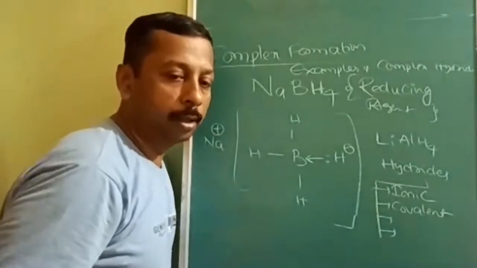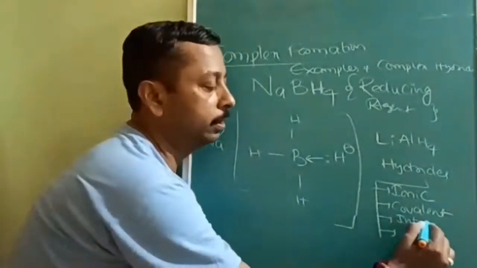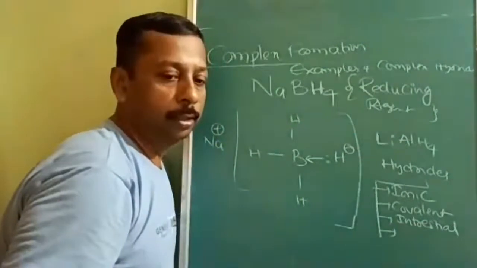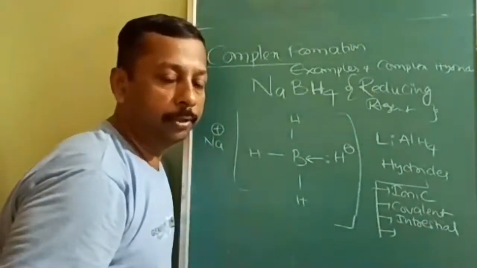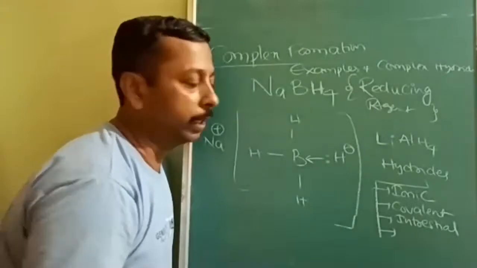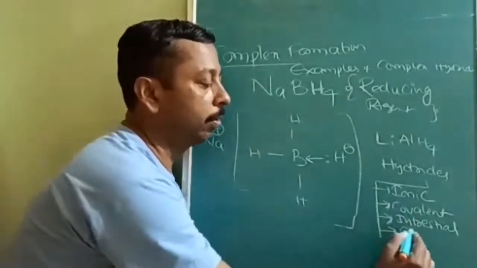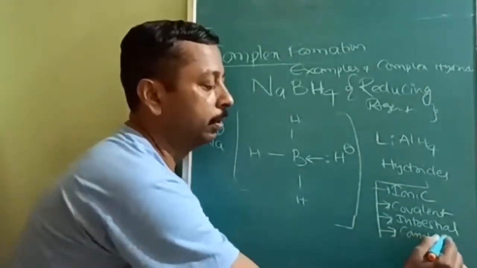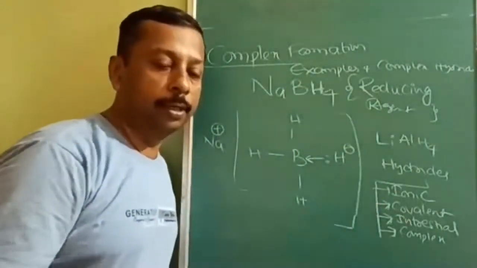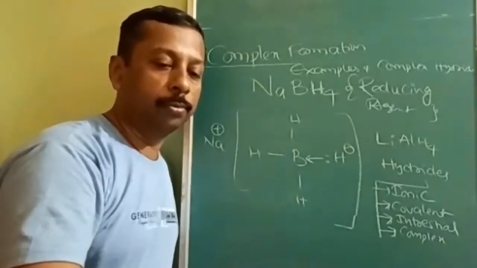Next one is interstitial hydrides, or metallic hydrides, as we also call them: D block and F block metals form interstitial hydrides. And the fourth type is complex hydride. So these are the two examples of complex hydride. Note down this additional information from hydrogen and its compounds also.